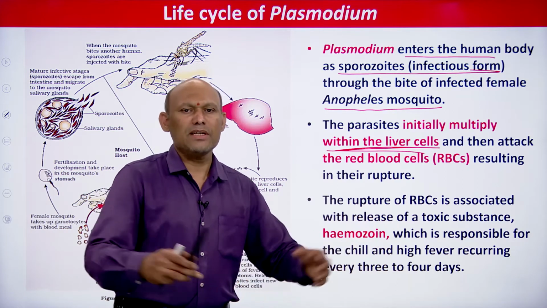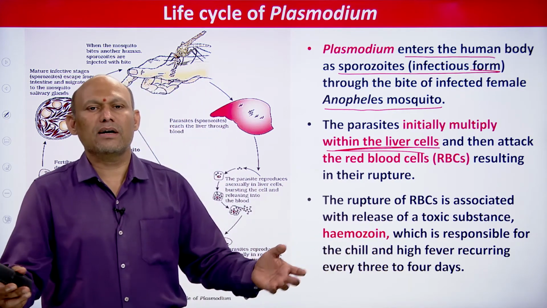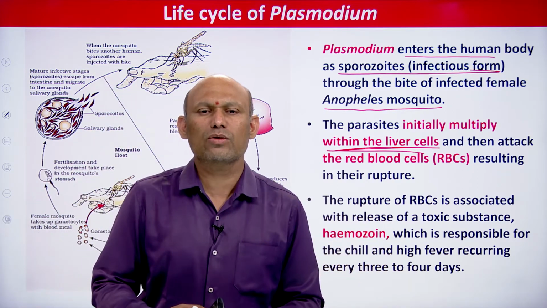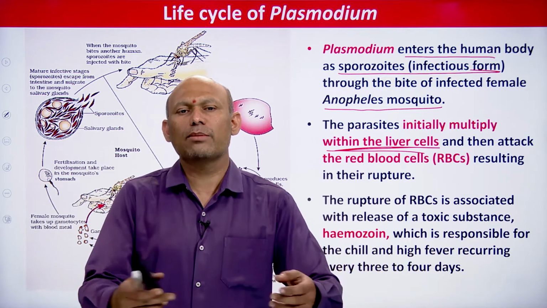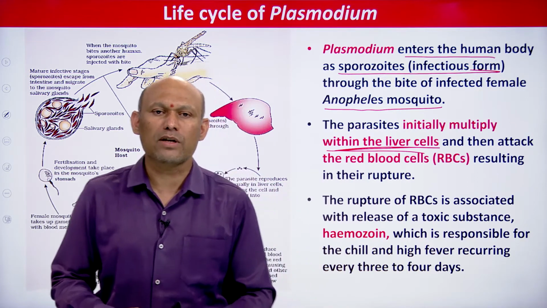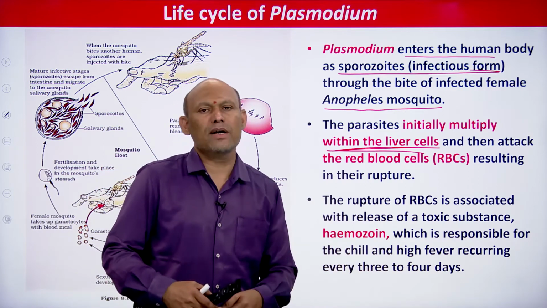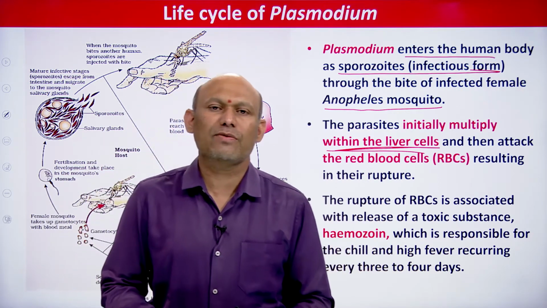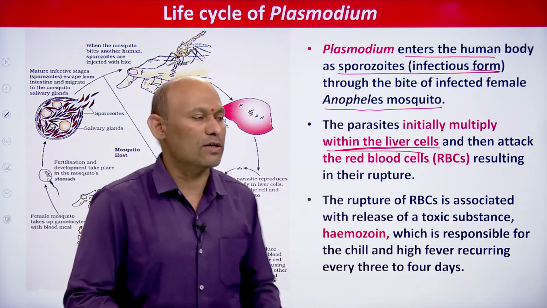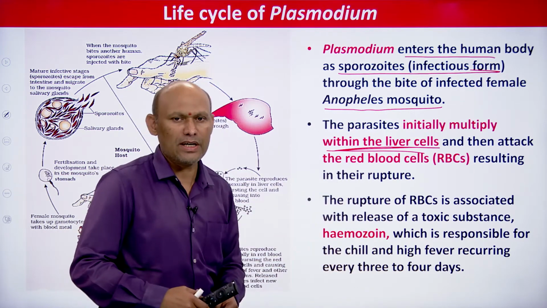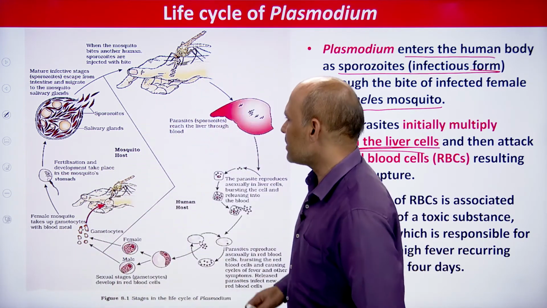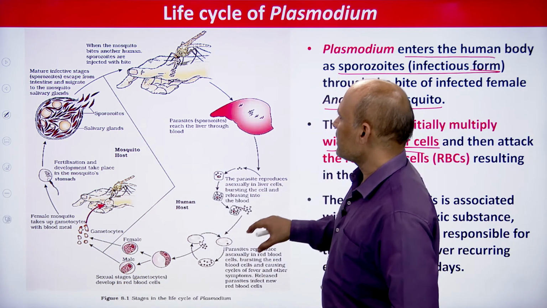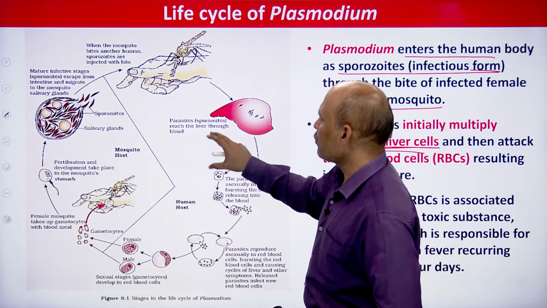And whenever RBC ruptures, along with parasitic stages, erythrocytic merozoites, hemozoin is also released into blood. Whenever hemozoin is released into blood, that hemozoin is responsible for causing malaria symptoms. So these are simple points which are mentioned in NCERT. It's very, very simple. Let me simply give you a quick reminder.